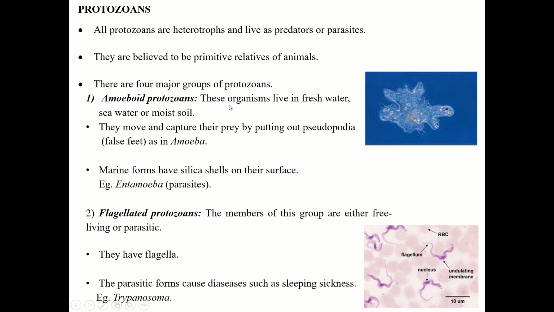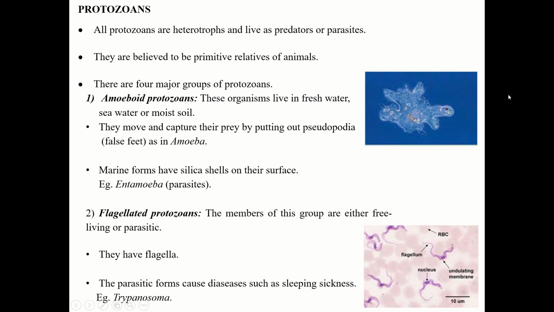Now we will see the characteristic of each group. Amoeboid protozoans, these organisms live in fresh water, sea water or moist soil. So wherever they get moisture, these amoeboid protozoans live. They move and capture their prey by putting out pseudopodia. So you can see this finger-like projection, they are called the pseudopodia.